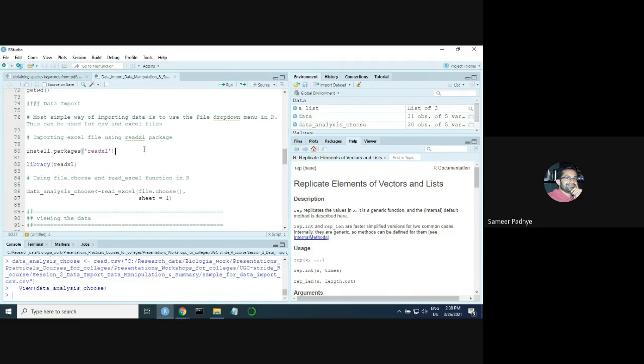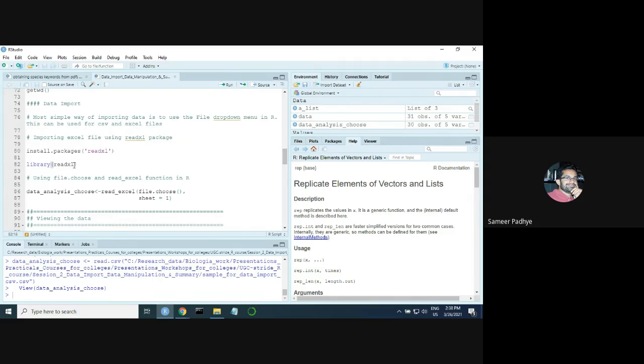But every time you want to use this package, you have to use this function called library. Library basically imports all the functionality into your R session. So write library, within parenthesis write the name of that package. But here you need not use quotes.